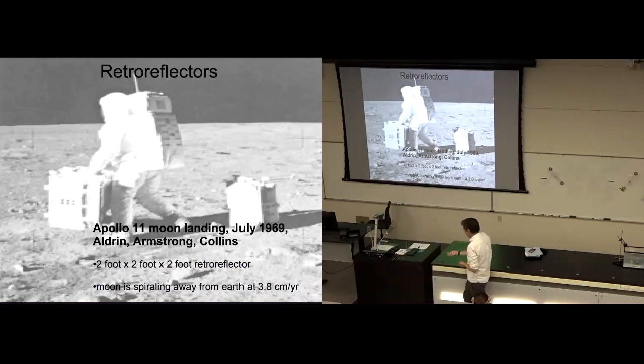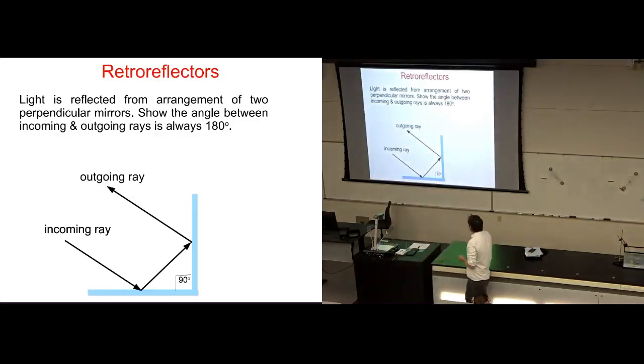So how does it work? We'll see how it works. I'm going to imagine a two-dimensional version of a retroreflector. It's actually a three-dimensional object, but we'll imagine a two-dimensional version in a two-dimensional world. Here's the retroreflector. It comprises two mirrors at right angles to one another, 90 degrees, so one's horizontal and one's vertical. You shine a light ray in, it's going to bounce off the first mirror, but then it's going to bounce off the second mirror and head out.